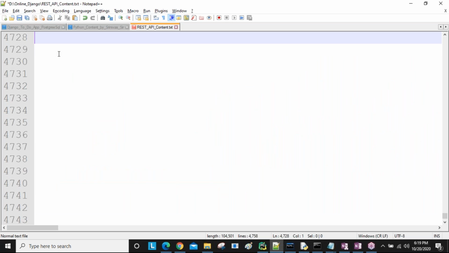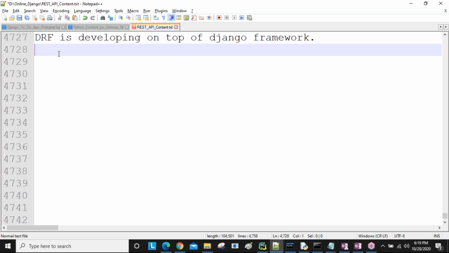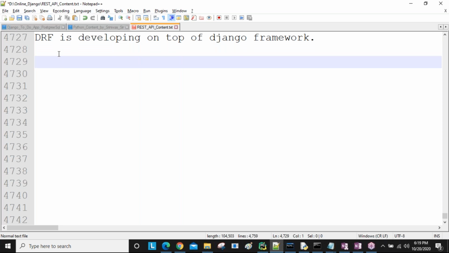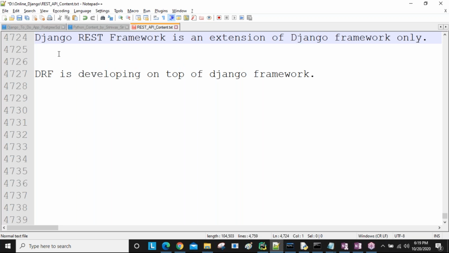Understand? So Django REST framework is an extension of the Django framework only, and all the concepts available in the Django framework are available in REST API, plus some extra concepts provided by REST API. Because of these new modules, classes, and methods, REST API is in more demand nowadays.